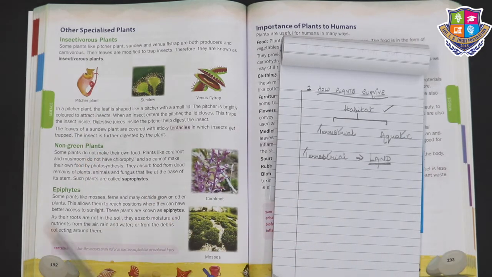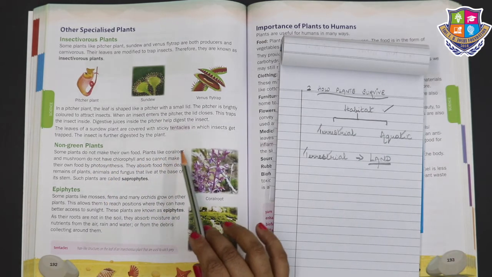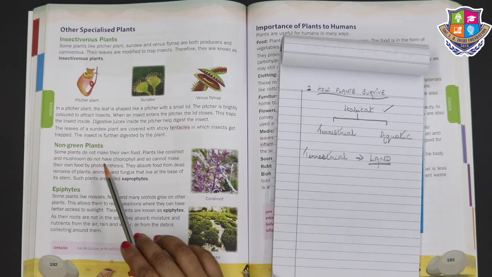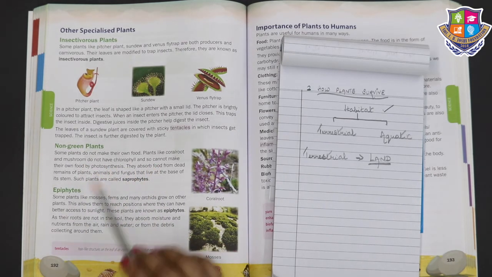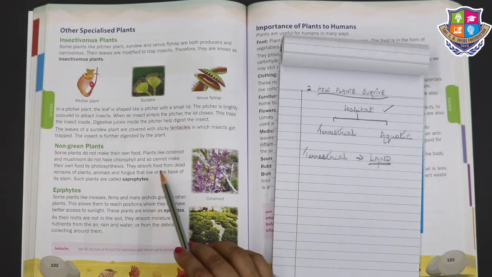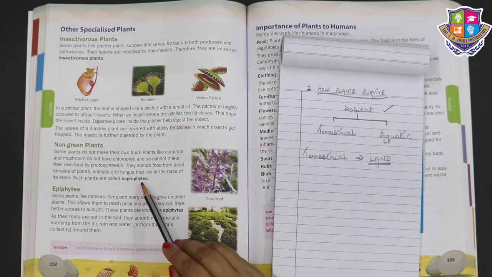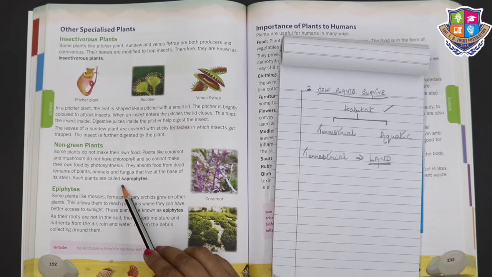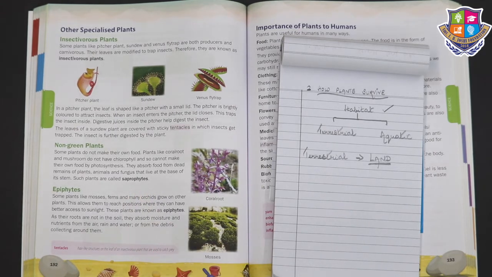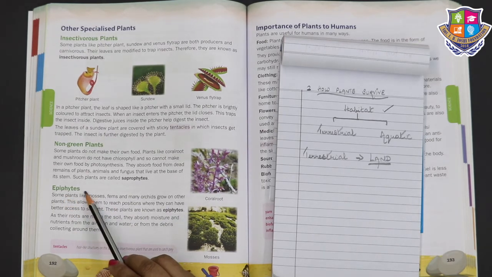Non-green plants. Some plants do not make their own food. Plants like coral root and mushroom do not have chlorophyll, so they cannot make their own food by photosynthesis. They absorb food from dead remains of plants, animals and fungus that live at the base of its stem. Such plants are called saprophytes. Now we are finished with the saprophytes. Now we will learn about the epiphytes.